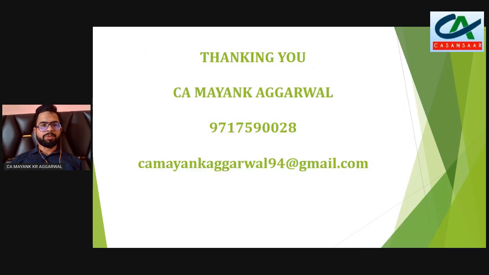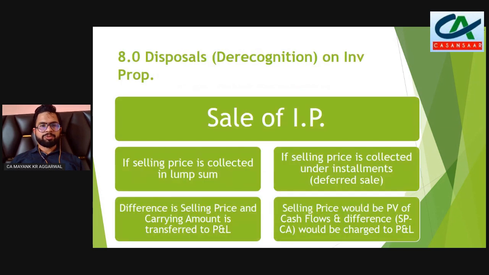So this is the last topic, disposals of investment property. Disposal of investment property can be done in two ways. One way is the selling price collected in lump sum, and the other way is the selling price collected in installments.